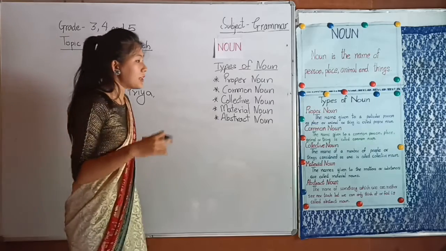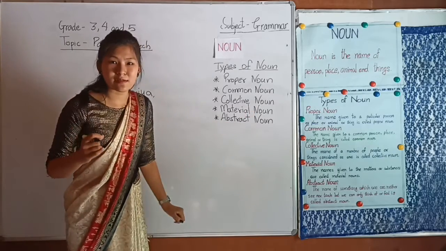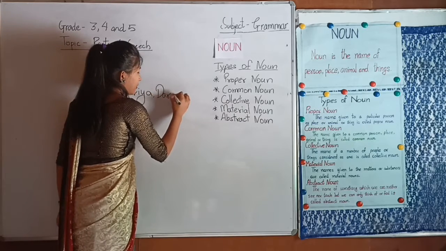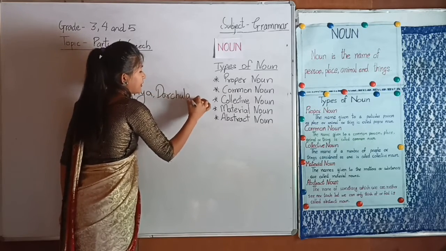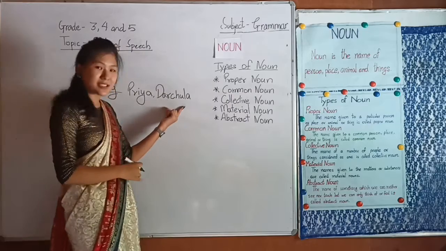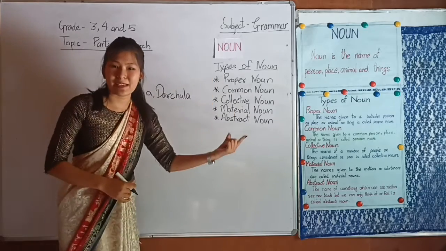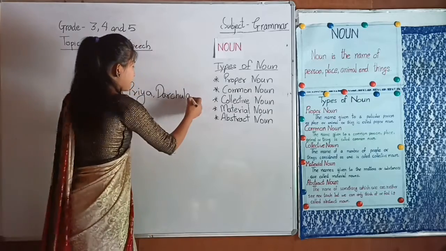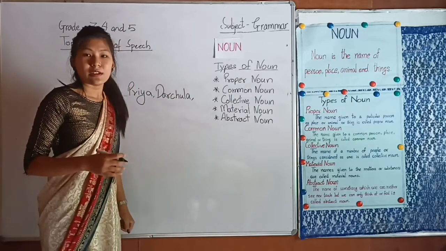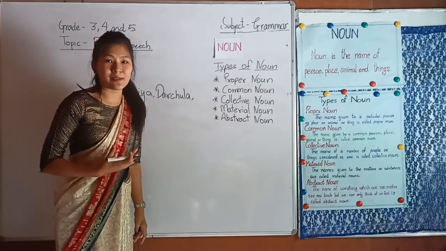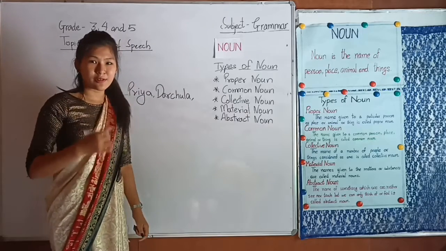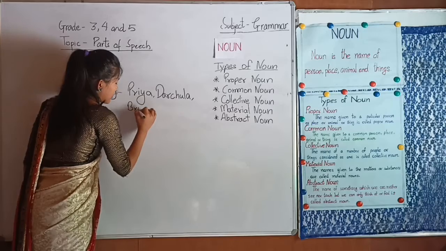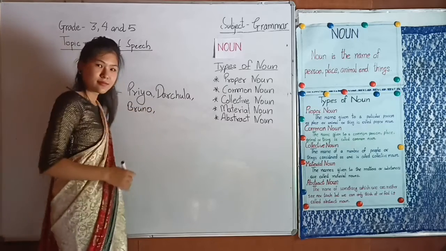For example, particular name of a place, like Darchula. Where do we live? We live in Darchula district. So this is the particular name of a place. And particular name of animals. For example, we keep our pet's name, like Bruno. Bruno is the name of a dog.